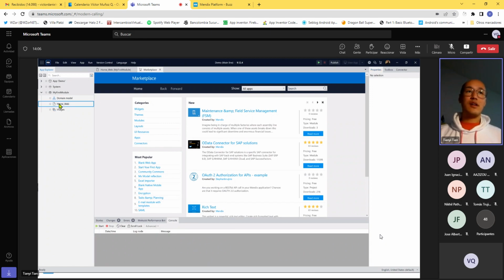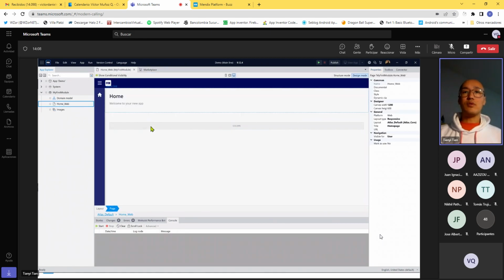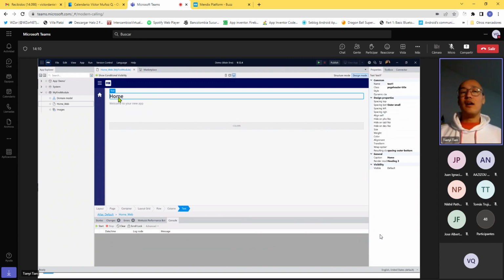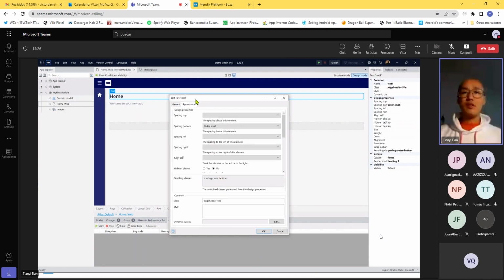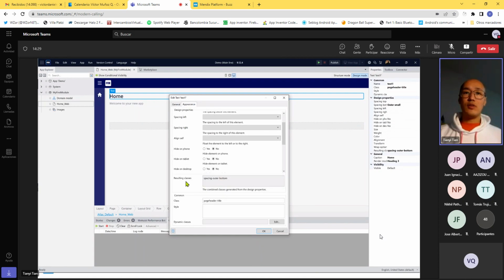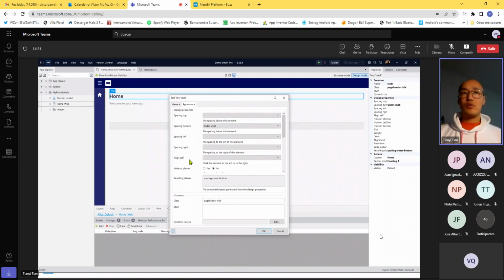Whenever you click on an element, for example this text, you'll immediately see all these properties, and you can do the settings either here, or if you double click on that, the properties will pop out as a more extensive editor pop-up. You can also do the appearance here, and the resulting appearance settings will show up as those CSS classes. All right.